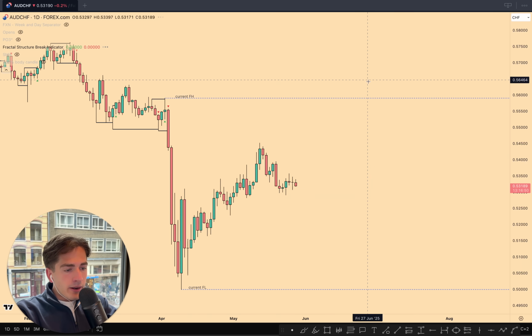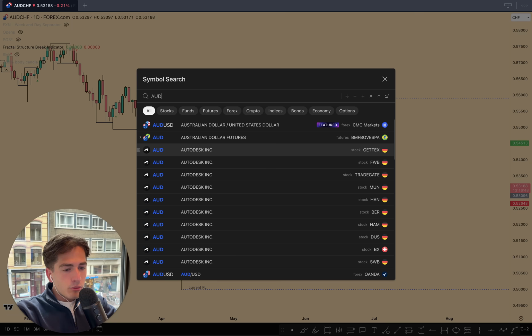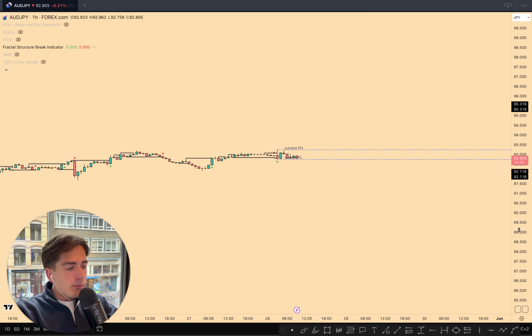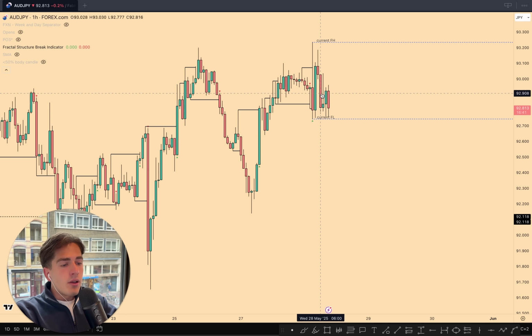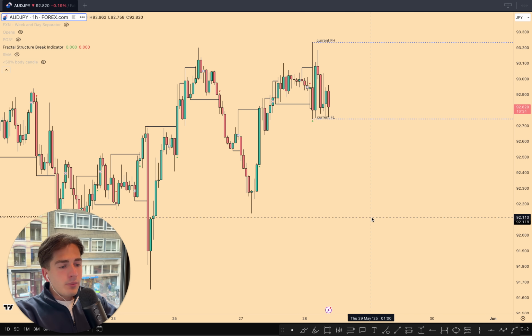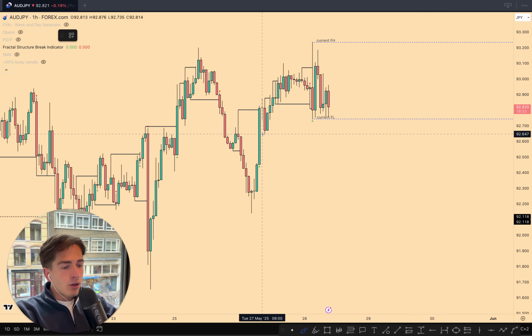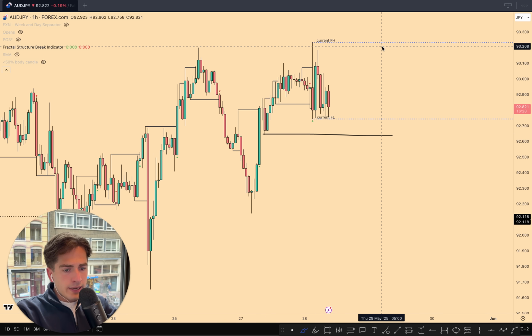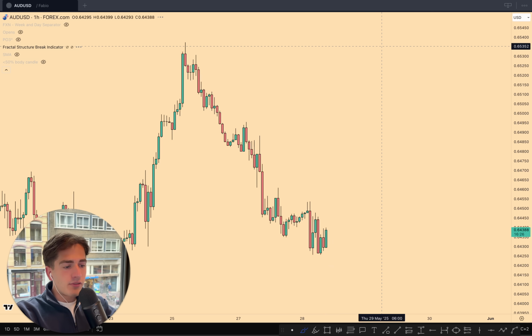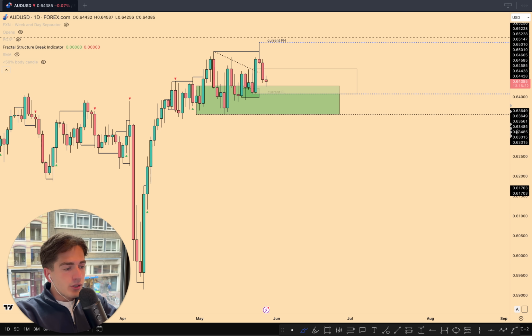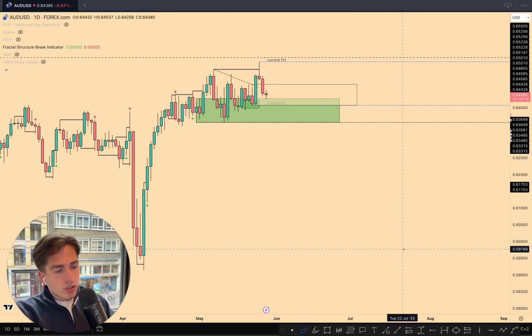Looking at, for example, a pair like the Swiss, we're also seeing a push towards the downside this morning, AUD/JPY as well. So I'm going to keep an eye to see if these pairs are ready to reverse. Last night, you can see that we saw quite some manipulation with a strong push up, then a push down again. I'll be keeping an eye on the liquidity lows. So for example, a low like this, to see maybe we sweep that and then maybe look for some longs once again. But overall, those positive inflation numbers are good for the Australian dollar. But yeah, now keep an eye here on the Australian dollar against the US dollar, because it could start buying up again.